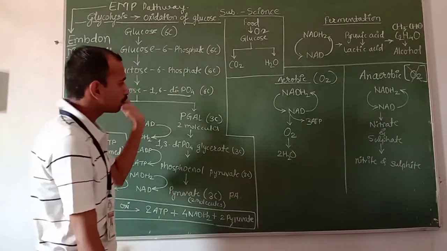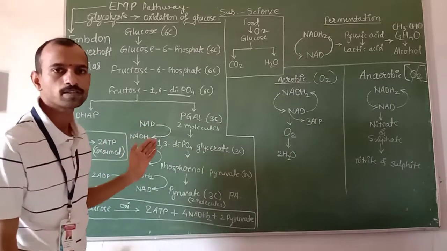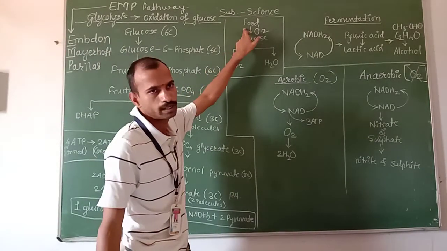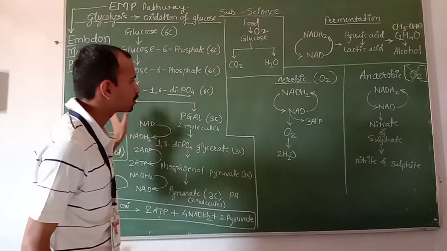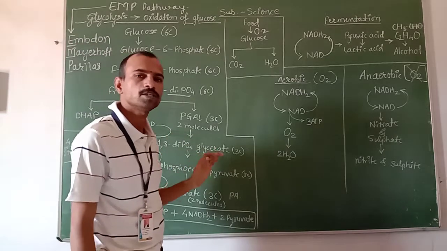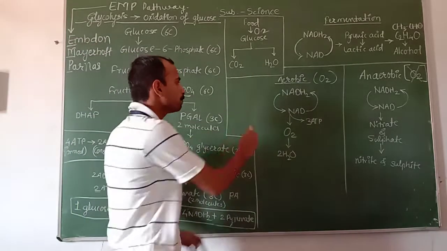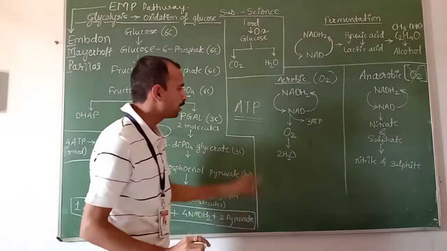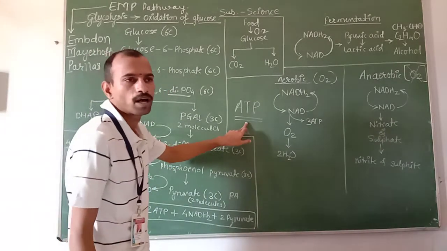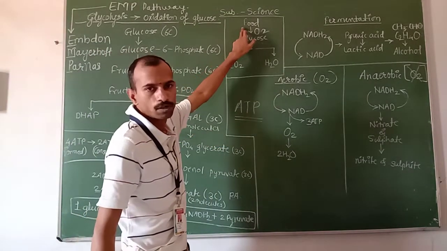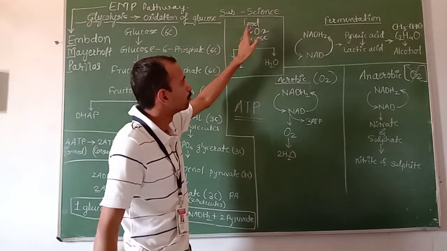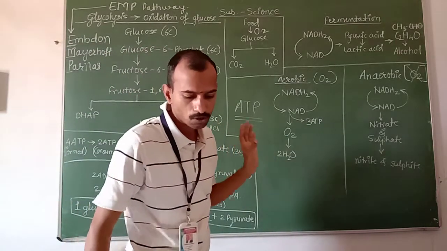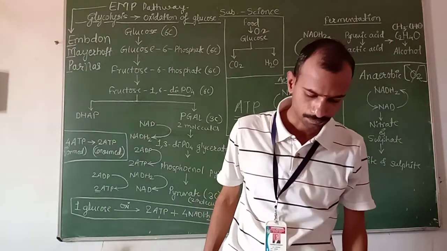Okay, so with the help of these various processes we are getting energy from the food which we are eating. All these processes are responsible for formation of energy in the form of ATP. The energy we are using is in the form of ATP, and those ATP molecules we have to make come from food. We are getting that energy from food. So this is one whole process by which we are making energy. This is all about glycolysis.